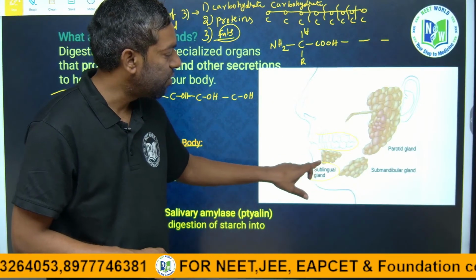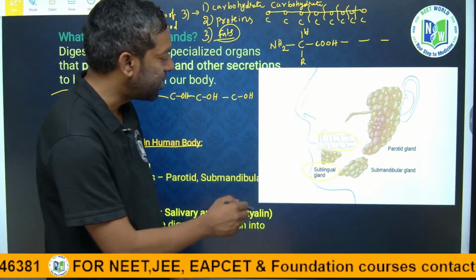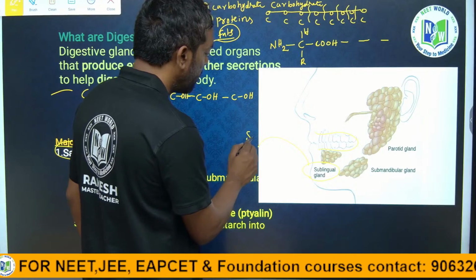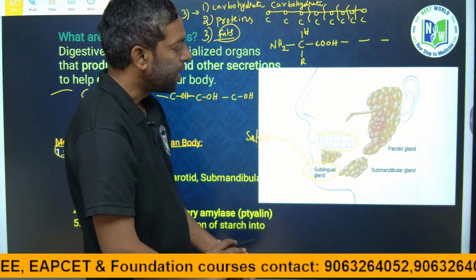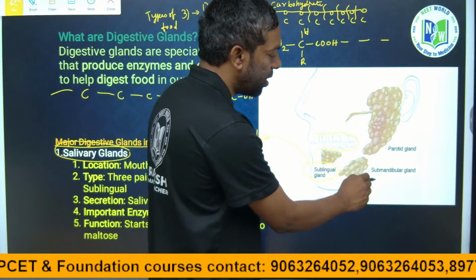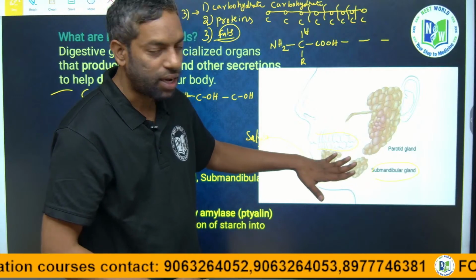First, the sublingual glands; they release saliva. Then the submandibular glands, which are below the jaw.